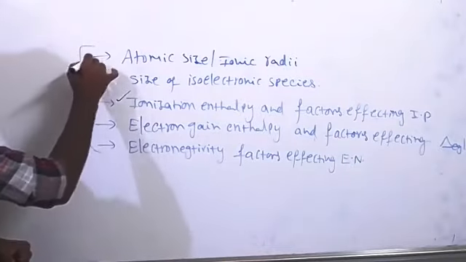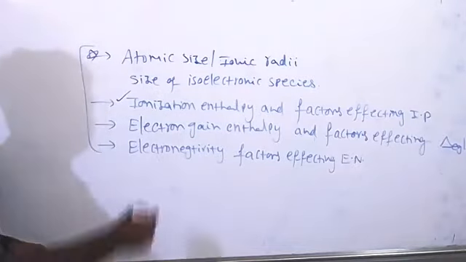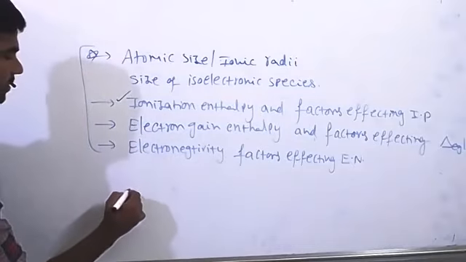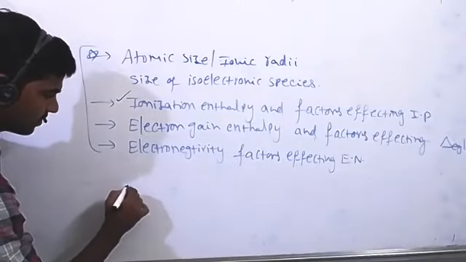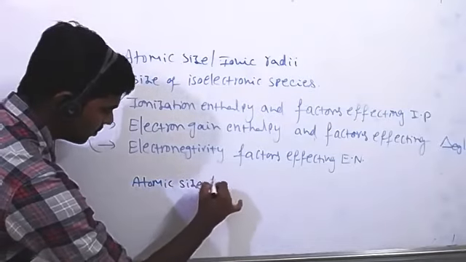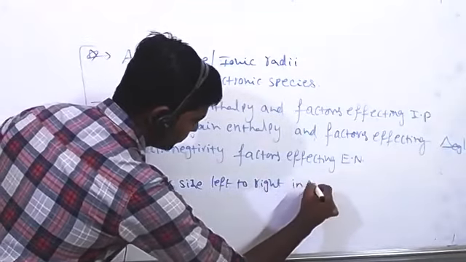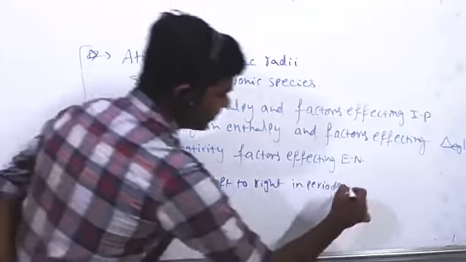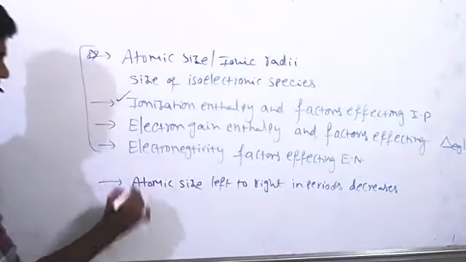Okay, anyhow, first I will explain this. Atomic size, ionic radii, and size of isoelectronic species. And what are the factors influencing this, we will see now. After that I'll explain ionization enthalpy. I think you know the general trend. Atomic size or ionic radii decreases from left to right. So in periods, the size of the atom decreases.